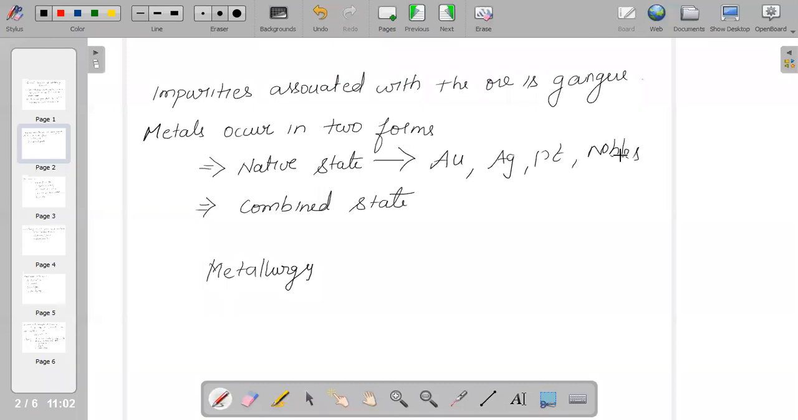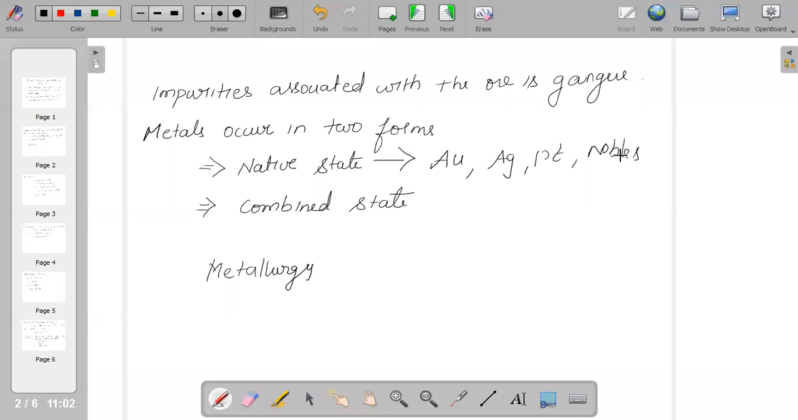And when we talk about the combined state, these are highly reactive elements like fluorine, chlorine, sodium and potassium. They occur in nature in combined form as compounds, such as oxides, carbonates, sulfides and halides. All these exist in nature. Hydrogen is the only non-metal that exists in oxidized form.